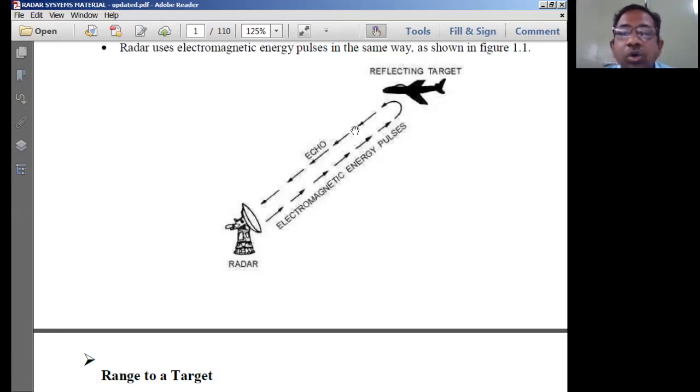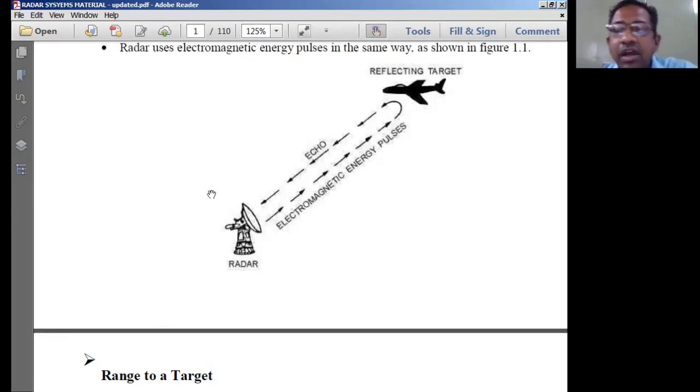Based on the outcome of processing this echo signal, we decide the distance of the target with respect to some reference distance. So this is the basic working of a radar system. Both the transmitter and receiver of the radar system are connected to this antenna, known as the radar antenna. A radar system can simply be called a transmitter as well as a receiver connected to an antenna. So this entire system is nothing but a radar.